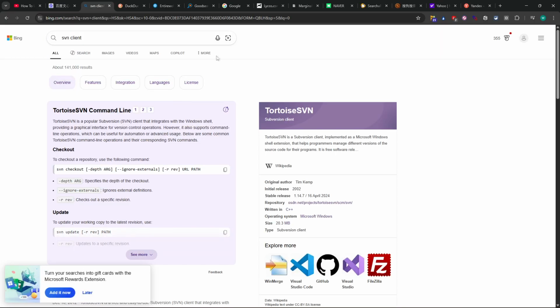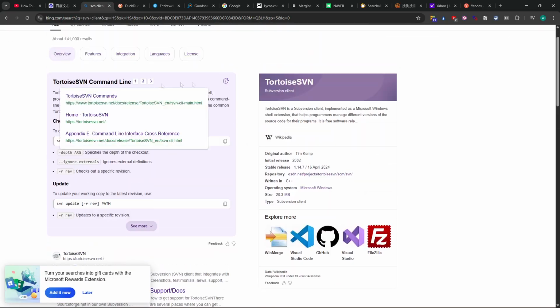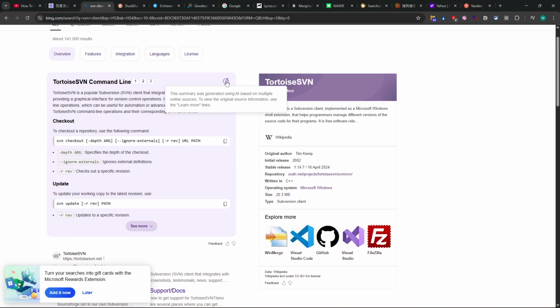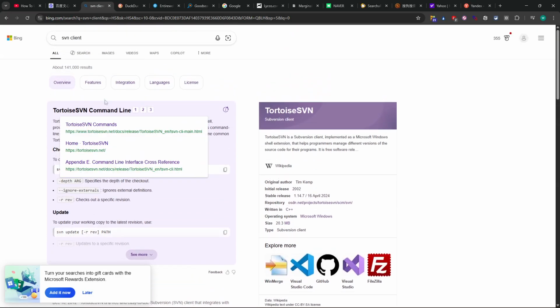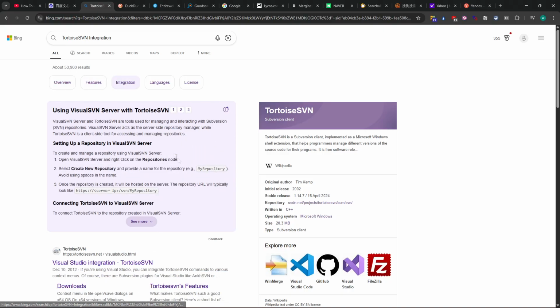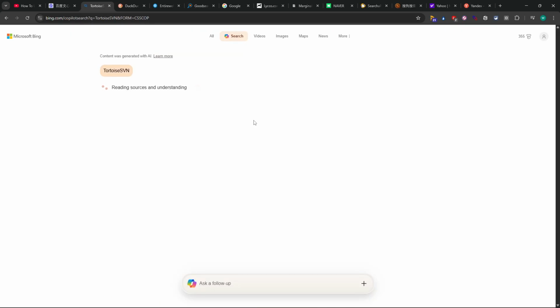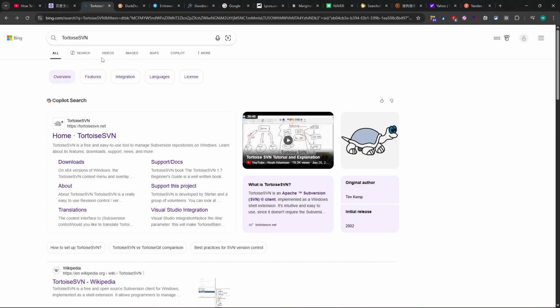Here we have more options, so there are rewards. On the right we see a tab. This is a quick AI answer, a summary generated by AI. We can switch between features and integration. It automatically detects the summary, the language, and the license. And keep in mind that you can switch between searches. This search will directly go to the AI engine.